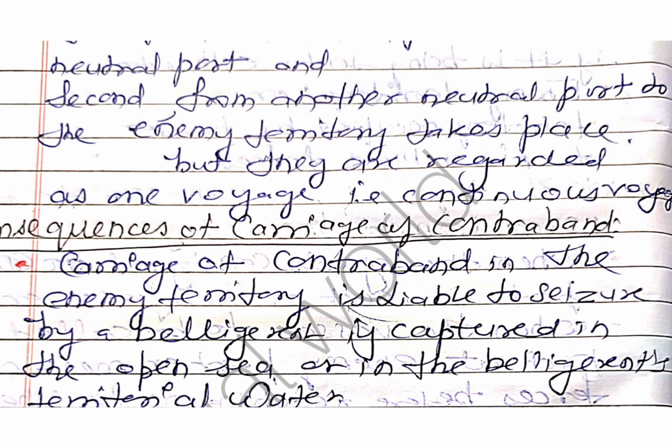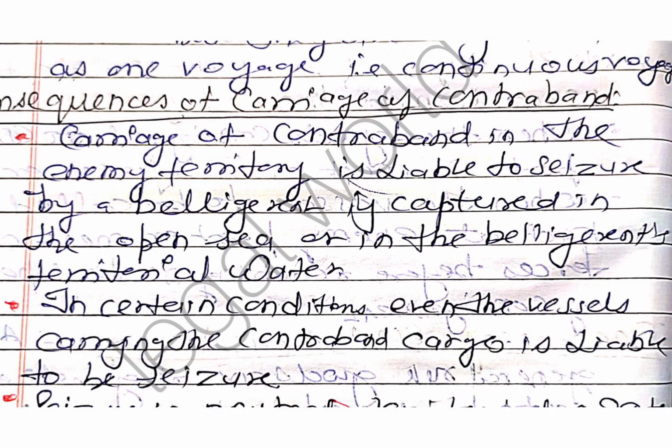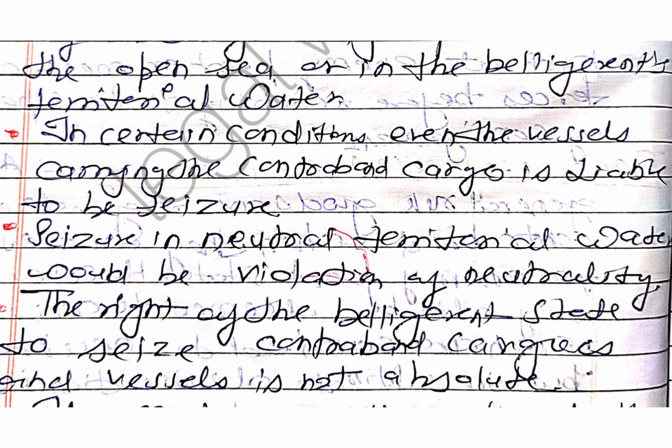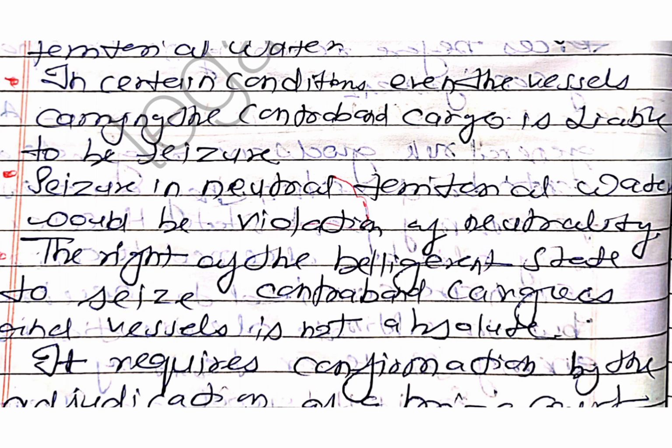If we talk about the consequences of the carriage of the contraband, there are certain consequences. Number one, the contraband bound for the enemy territory is liable to be seized by the belligerent if captured in the open sea or in the belligerent territorial water. And second, in certain conditions, even the vessels carrying the contraband cargo are liable to seizure.